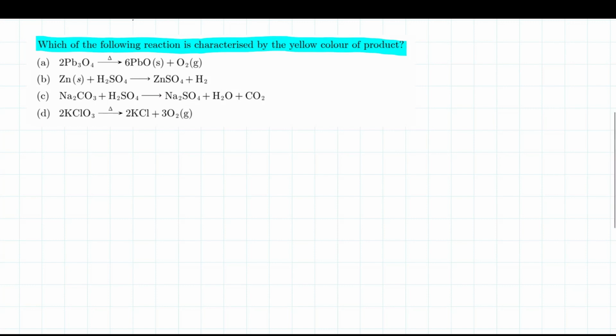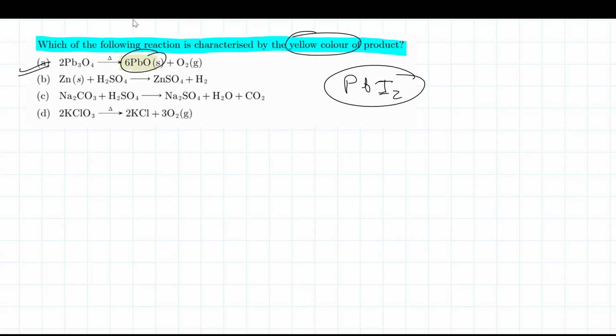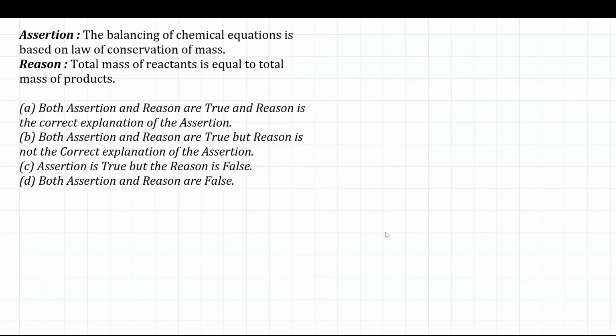For class 10th chemistry, you have to remember two compounds: lead oxide and lead iodide, that is PbI2. These two compounds are yellow in color. Since it's an MCQ and we have to identify the reaction where the product formed is yellow, we'll go for option A in this case.